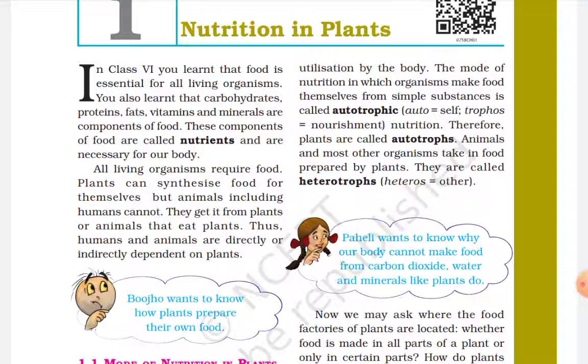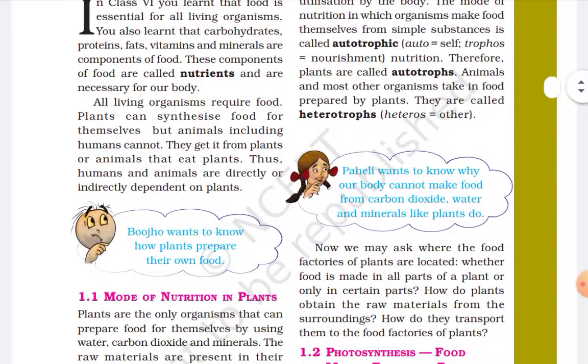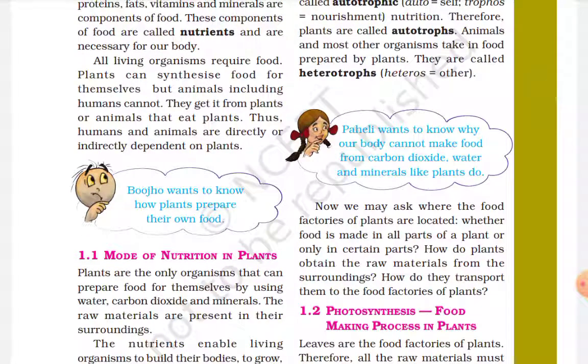Plants can synthesize their own food, but animals and humans are dependent on others, meaning plants and many animals which eat plants, and thus are called heterotrophs.